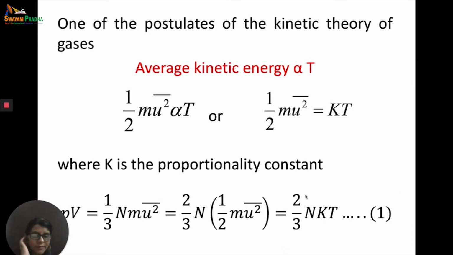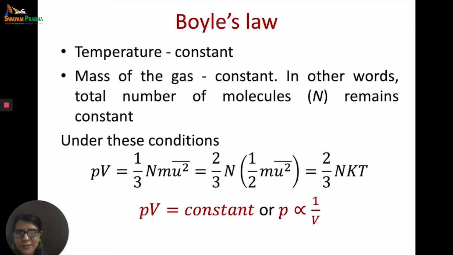Now this we will be using while we are deriving the experimental gas laws. So let's start with Boyle's law. We already know what Boyle's law is: at constant temperature and constant mass of the gas, the pressure is inversely proportional to volume. So let's find out how we do it. If temperature is constant and mass of the gas is constant, that means the number of molecules n will be constant because of the mass.